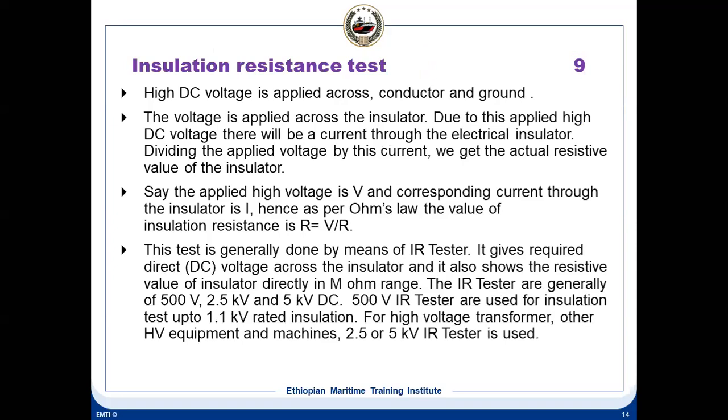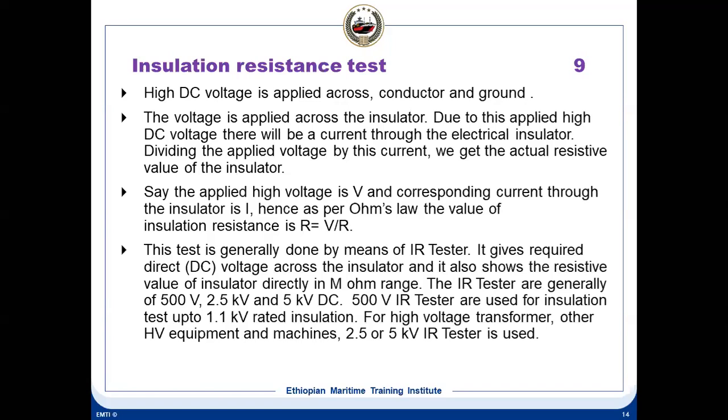We apply a high voltage across a conductor and ground. When you take a Megger test of a motor, you apply a 500 volt DC voltage between a conductor and ground, because one Megger connection is on the winding side and the other at the ground. So the voltage is applied across an insulator, and due to this applied high voltage there will be a leakage current through the electrical insulator. Dividing voltage by current, I = V/R, Ohm's law, we are actually measuring how much leakage current there is.